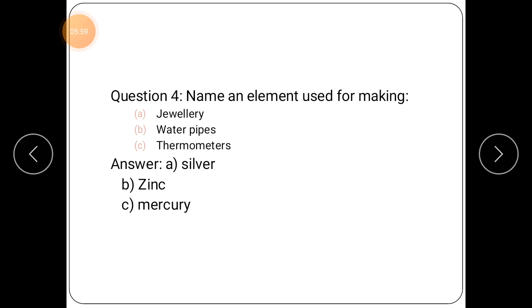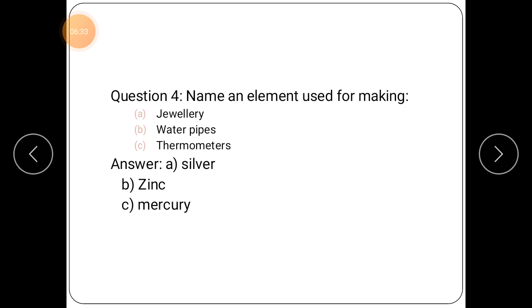Now, let's see question number 4. Students, in this question, you have to name an element used for making jewelry, pipes and thermometers. Now you have to think which element we can use for making jewelry. We can use silver for making jewelry, and after that we can use gold. You can write any other substance which you can use.